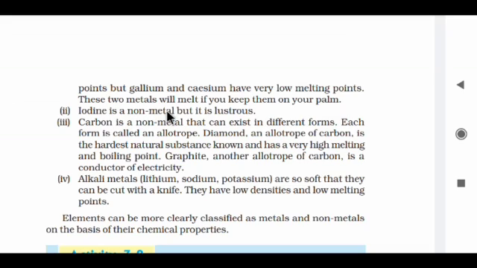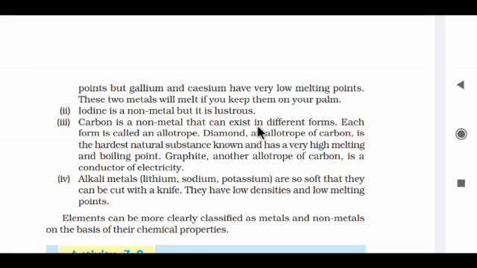Iodine is a non-metal, but it is lustrous. Luster is a property of metals, but iodine has luster like a metal. Even though it is a non-metal, iodine is lustrous. It means iodine is counted as a non-metal, yet it has the lustrous property.